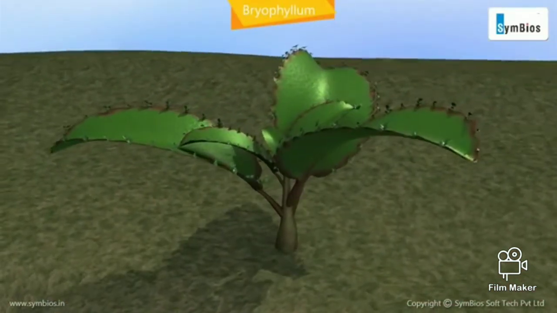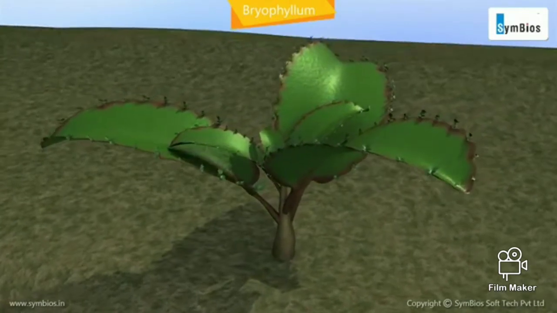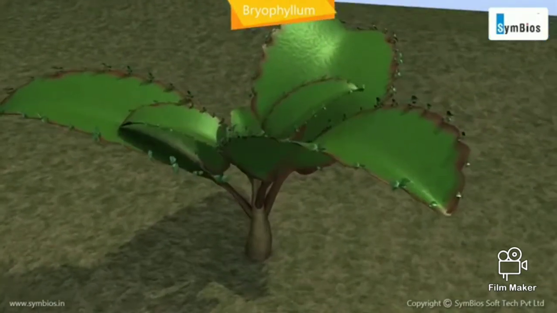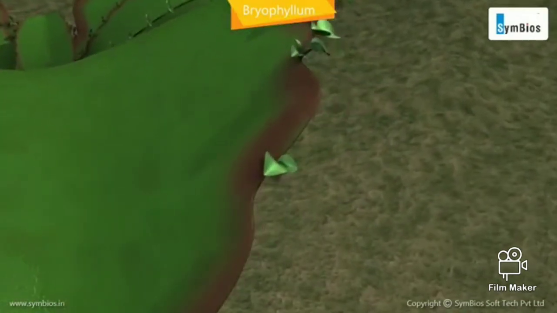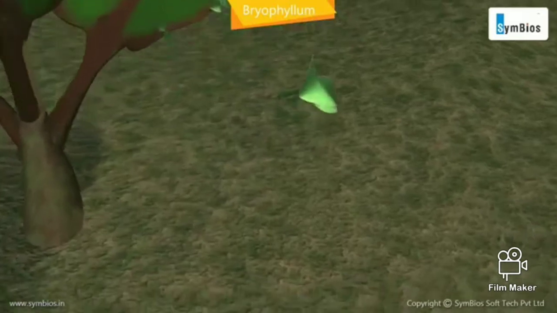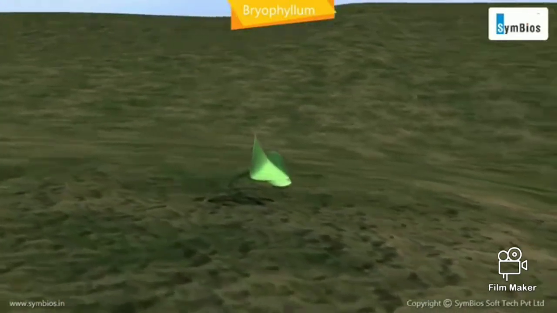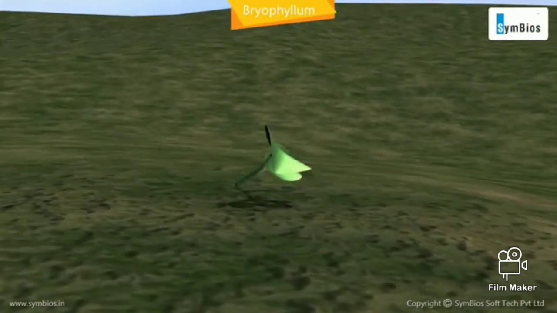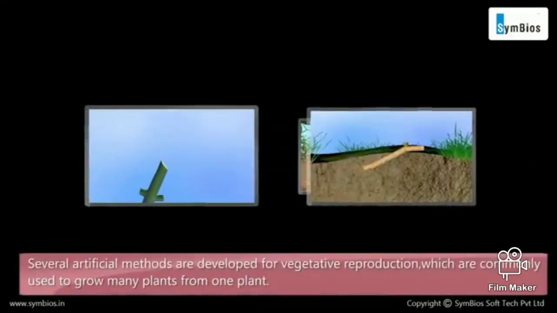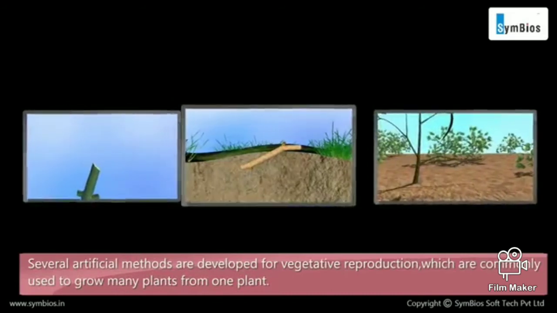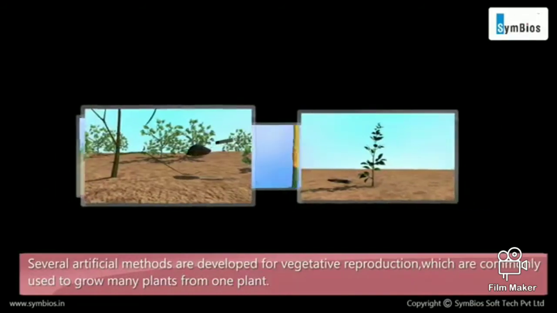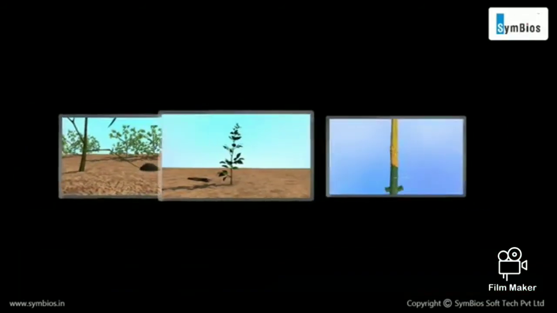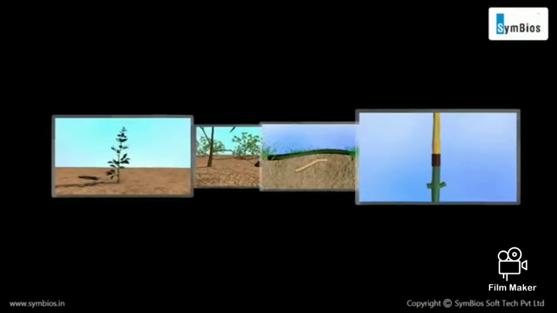Bryophyllum. The plant bryophyllum reproduces with the help of its leaves. A bryophyllum leaf contains various buds on its margin. When these buds fall on moist soil, they give rise to new plants. Several artificial methods have been developed for vegetative reproduction, which are commonly used to grow many plants from one plant. This is referred to as artificial propagation.